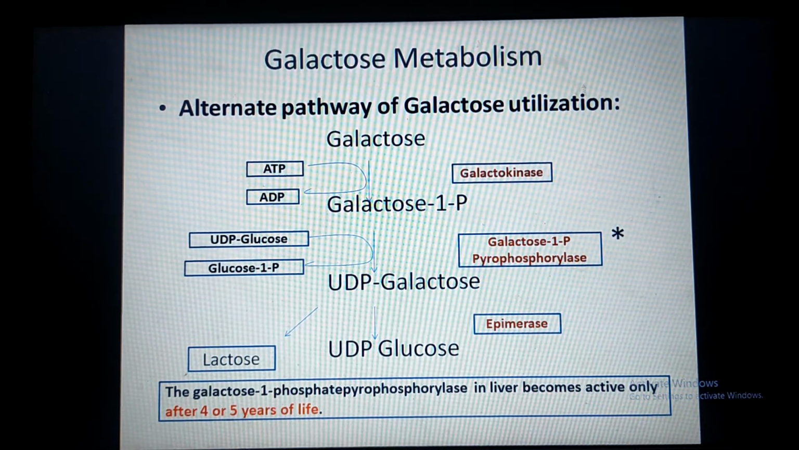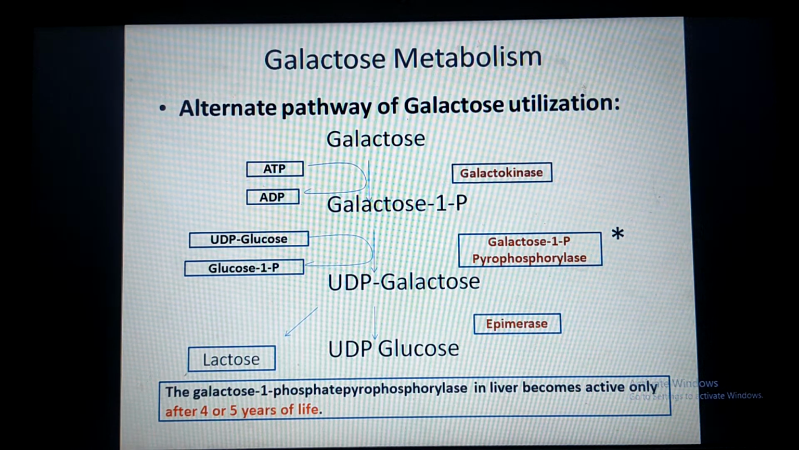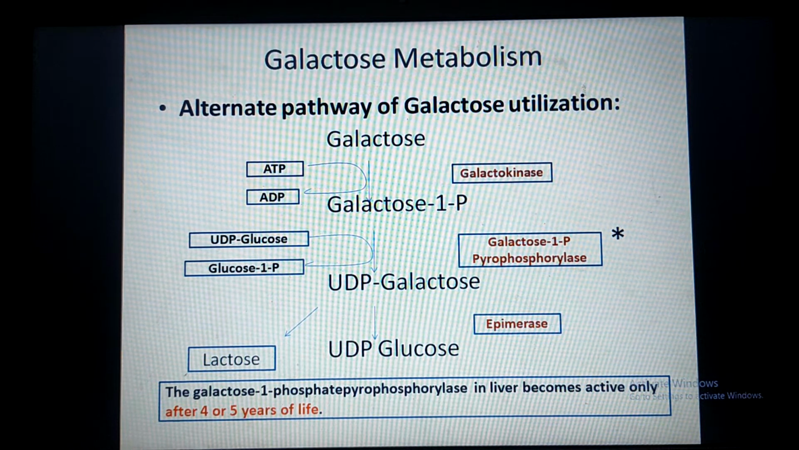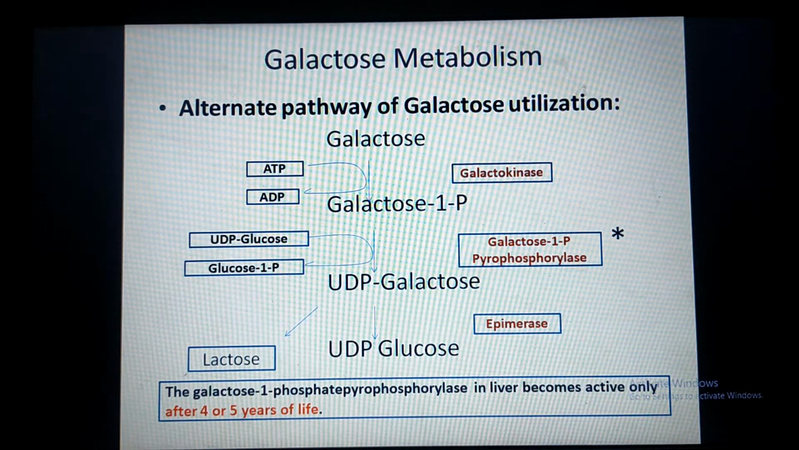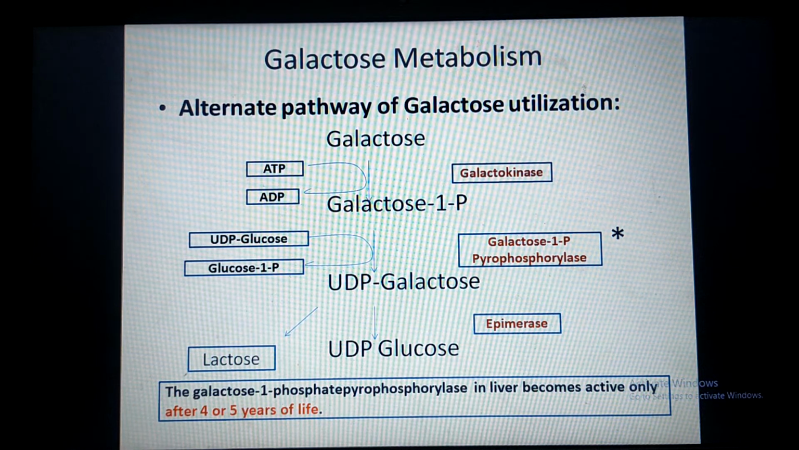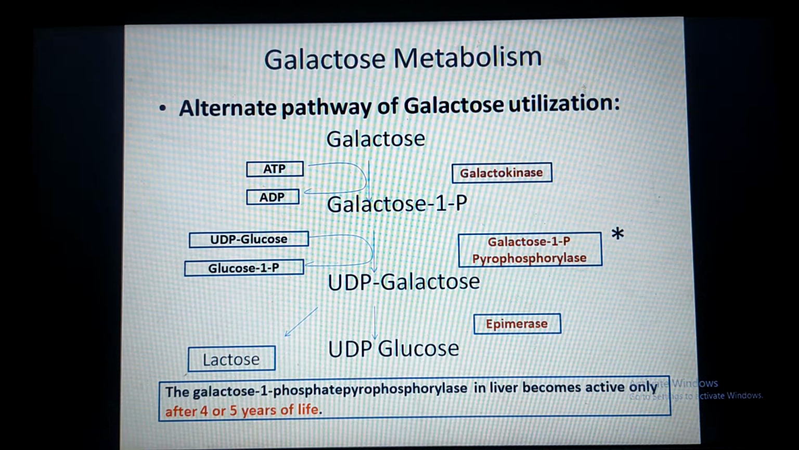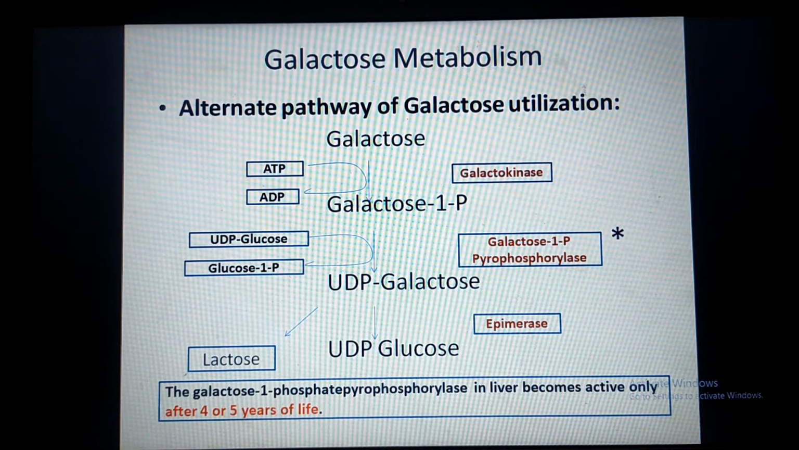The enzyme required for this step is galactose 1-phosphate pyrophosphorylase. In the main pathway, the enzyme required for this step is galactose 1-phosphate uridyl transferase, but in the alternate pathway, the enzyme is galactose 1-phosphate pyrophosphorylase. Later on, UDP galactose is either converted into lactose or it is converted into UDP glucose with the help of enzyme epimerase according to the need of the body.